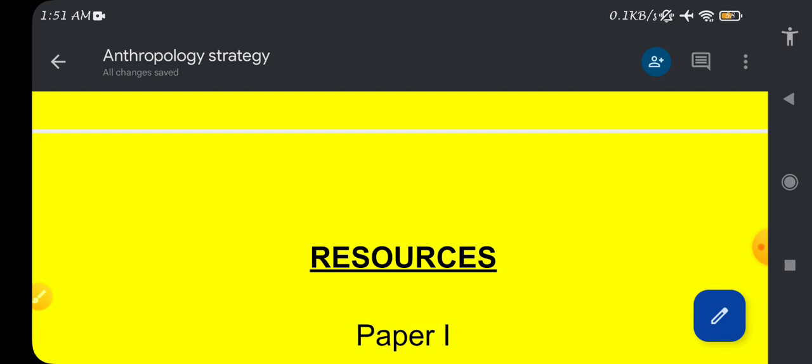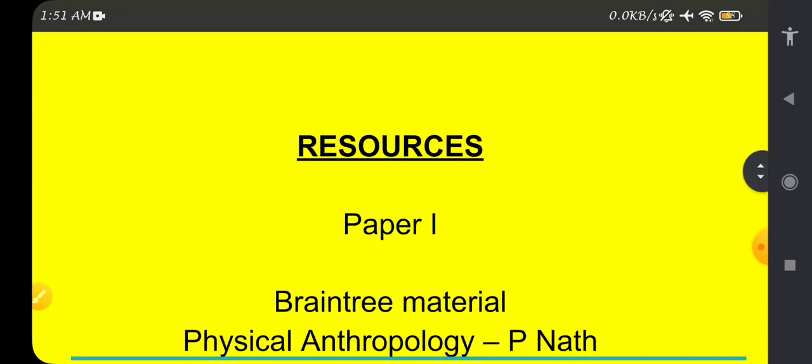So one should refer to the most selective ones, those which give you concise and conceptual understanding, books which are direct to the point, and which we can directly use to write our exam. In that way we are going to choose the resources for paper 1. I will make a separate video on these resources also.